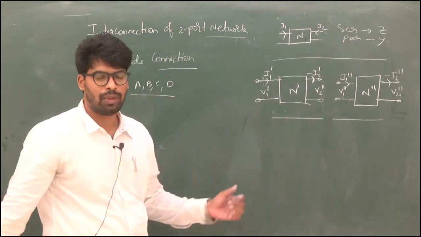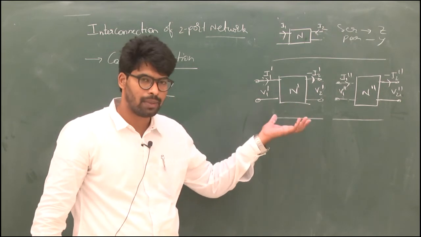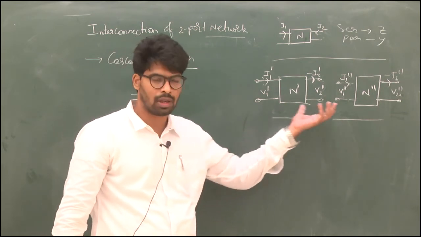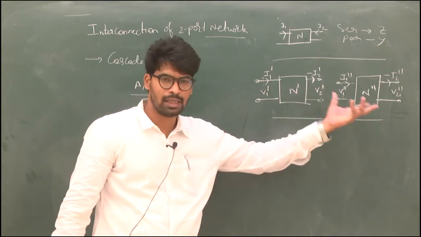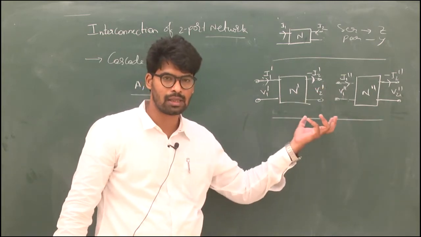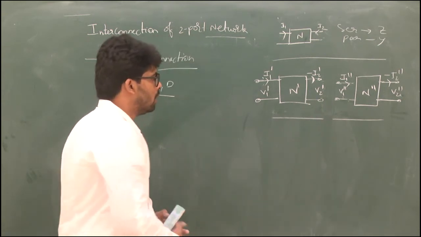One thing guys, if you are comfortable with ABCD parameters, this is easy. The only thing is how the connection is going and what voltages are playing. There is no difficulty here.